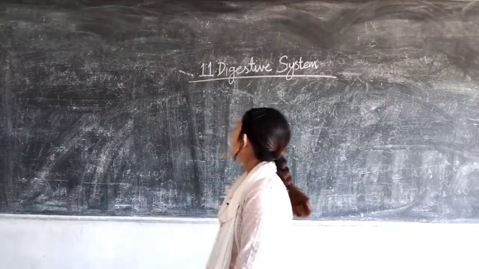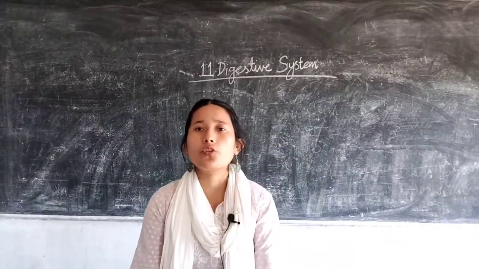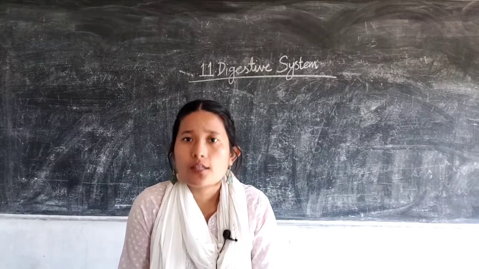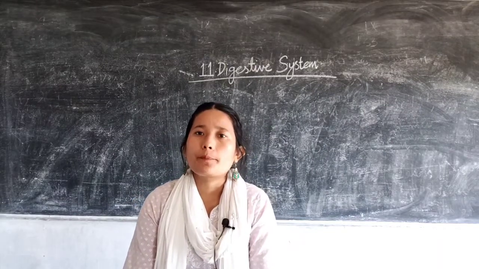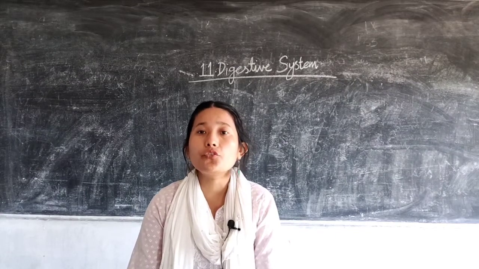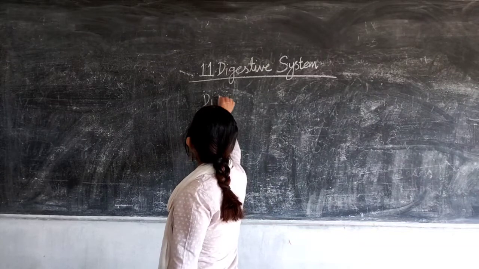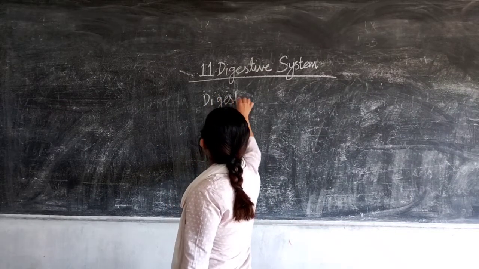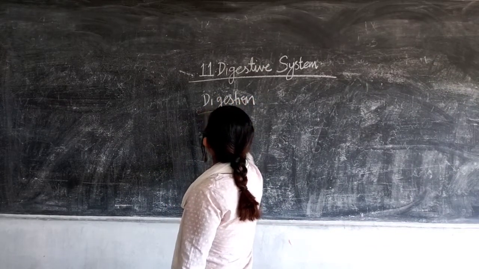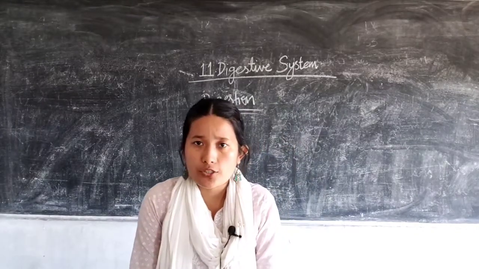Similarly, we have the digestive system in our body. What is its role? As the name suggests, it's an organ system which helps in digestion of the food. Now, what do you mean by digestion? I hope you know the basic meaning of this term.